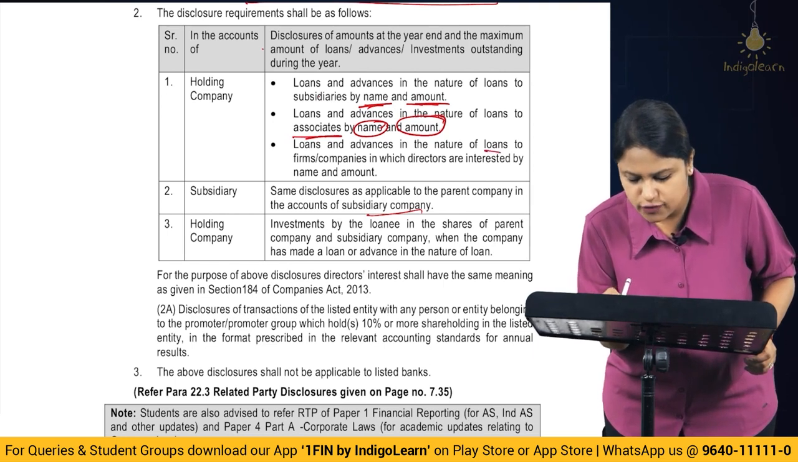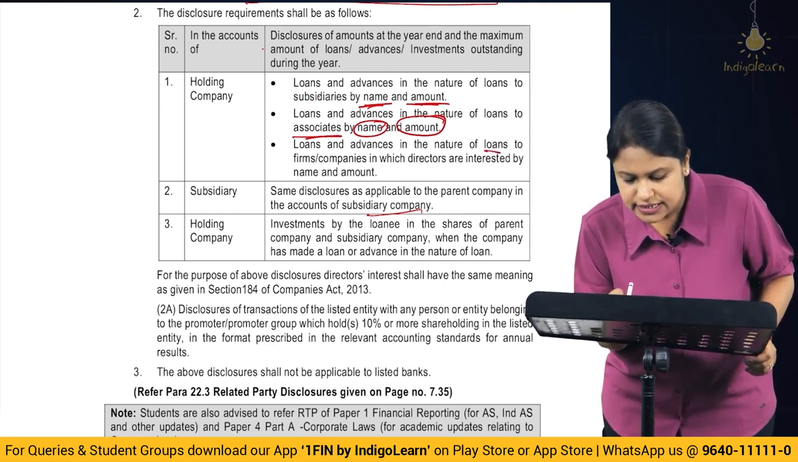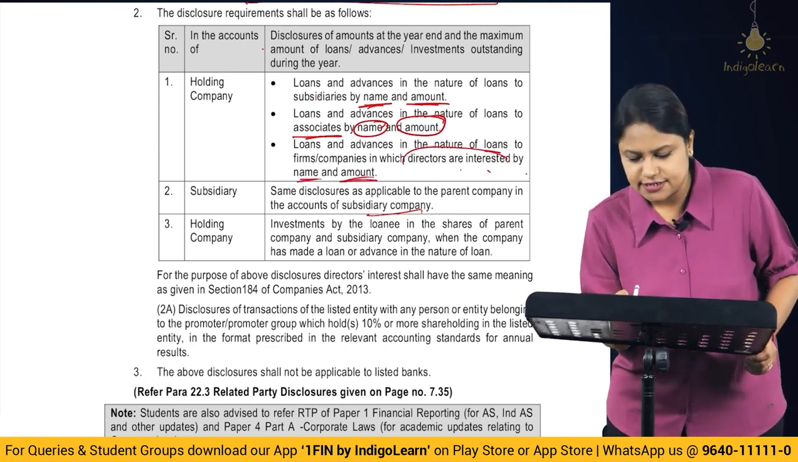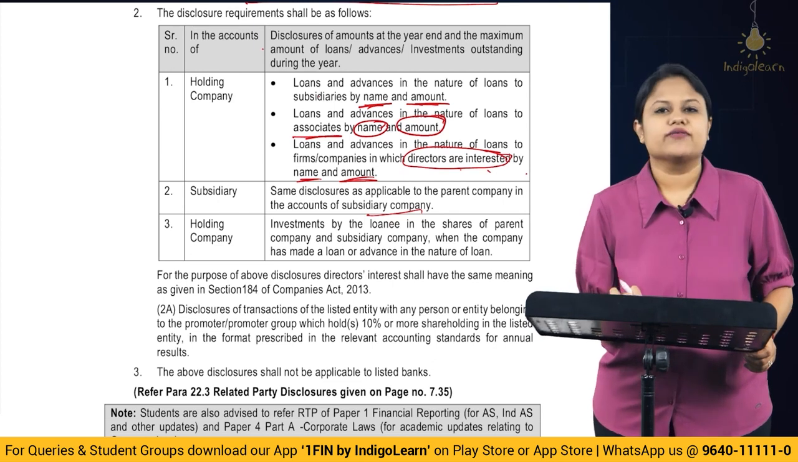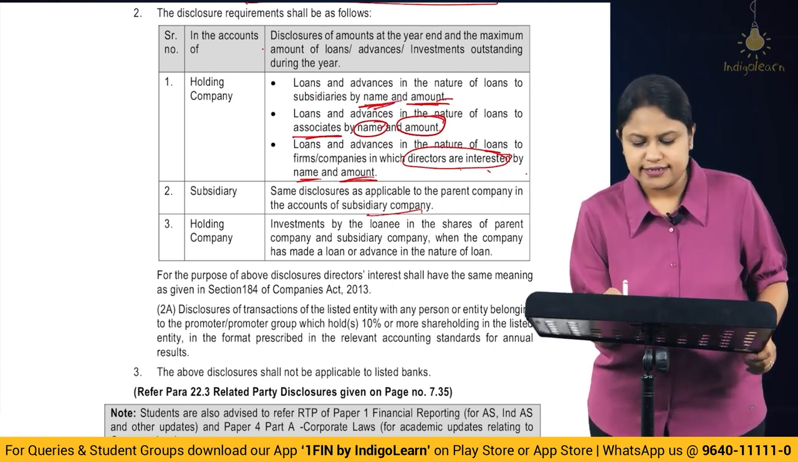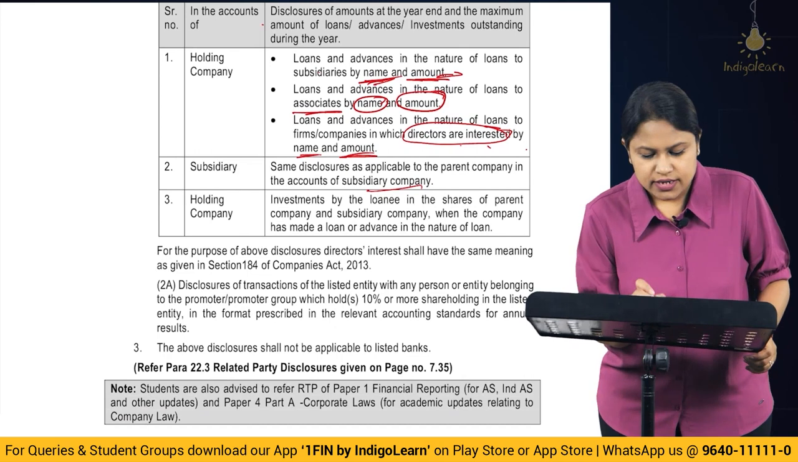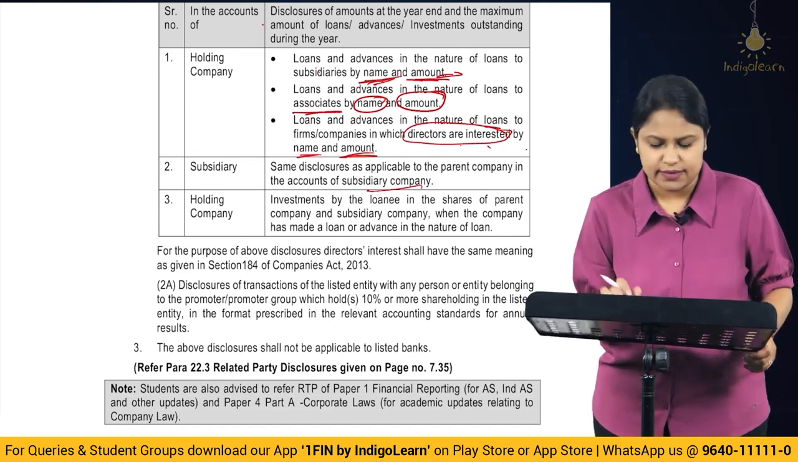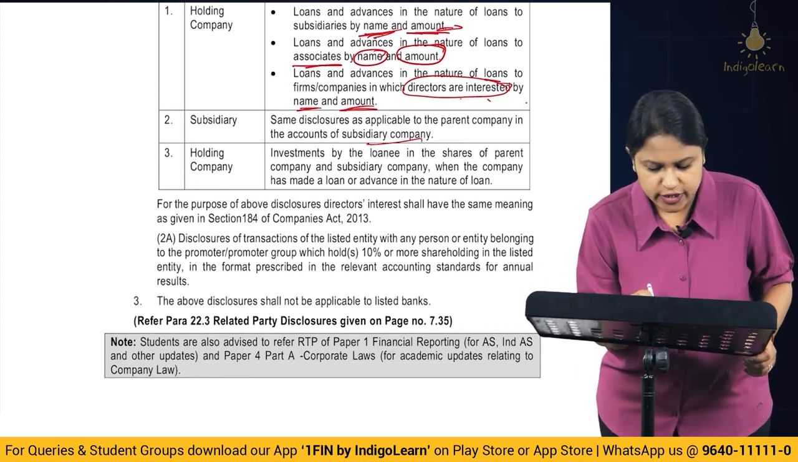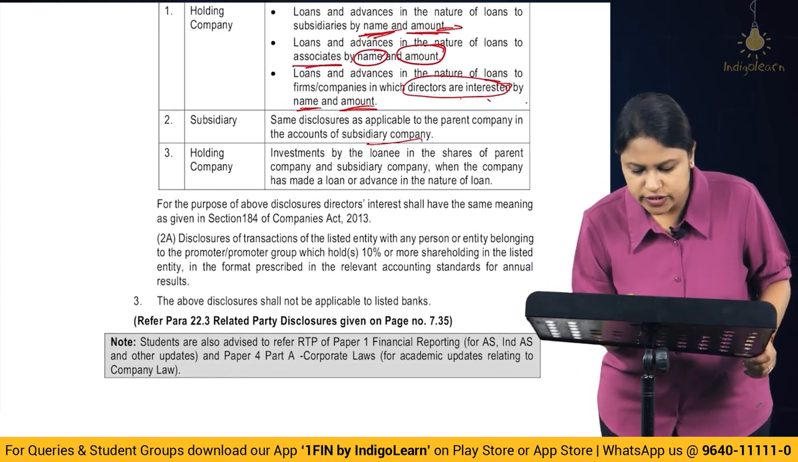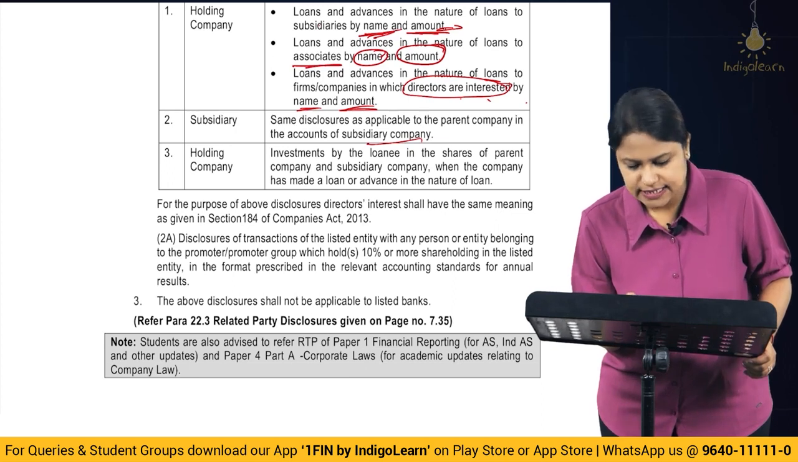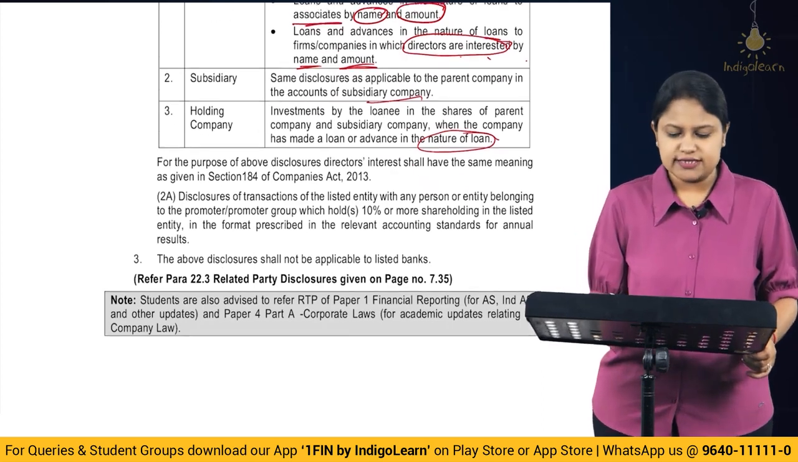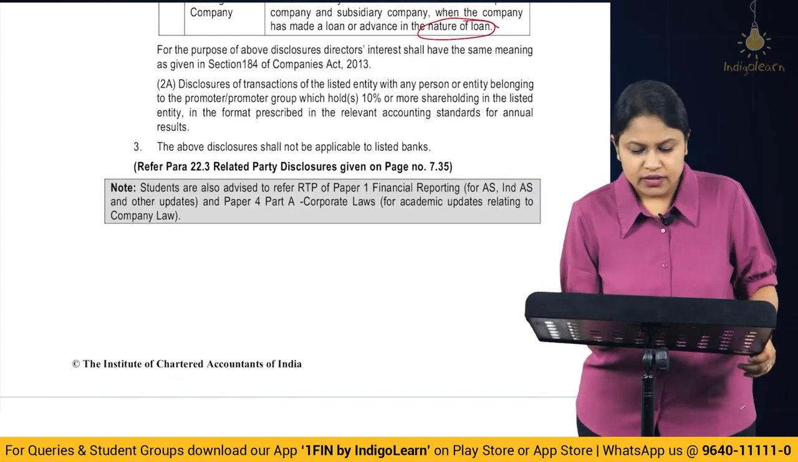Loans and advances in the nature of loans to the firms, companies in which directors are interested, by name and amount. So, what is meant by directors being interested, we will see that later, but these are the three things that you have to give a disclosure of, along with the name and the amount which has been given. In the books of subsidiary, the same disclosures applicable to the parent apply in the accounts of the subsidiary company. Correct? Then, holding company, investments by a loanee in the shares of a parent company and subsidiary, when the company has made a loan or advance in the nature of a loan. Okay, so these are the three additional disclosure requirements that are there.